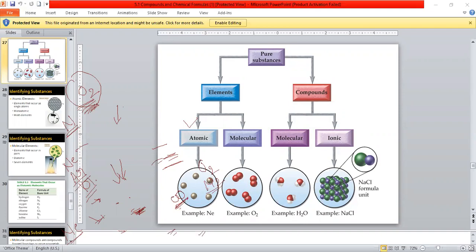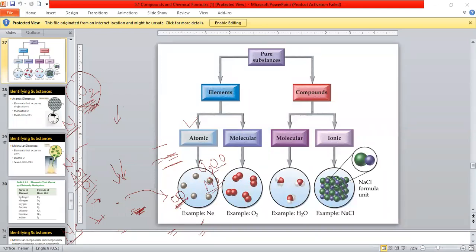Is it clear? What is the difference between atoms and molecular form? An atom is single, a molecule is combined with another atom. O combined with O only, not with another element. If it combines with another element, it is called a compound.